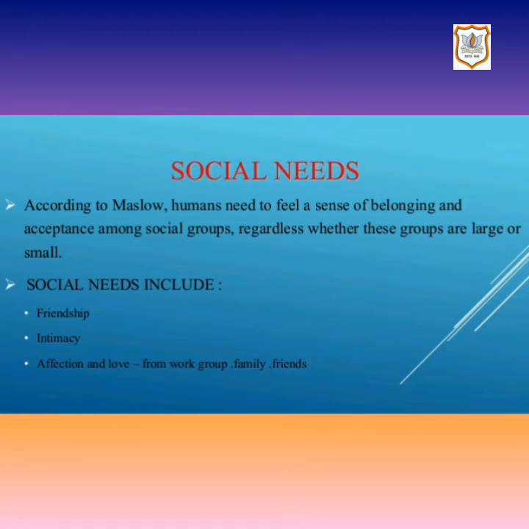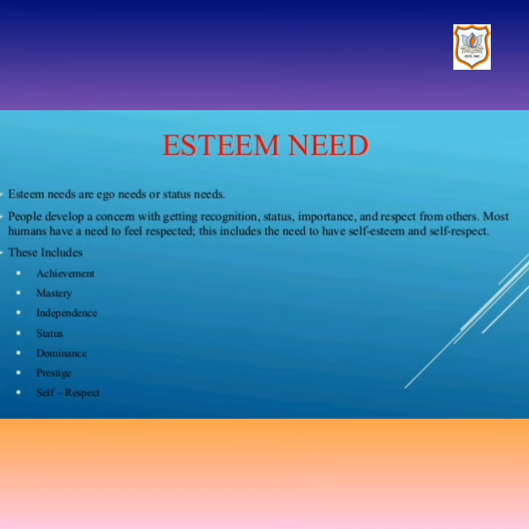Now let's read the other need, that is esteem and status need. Esteem needs are ego needs or status needs. People develop a concern with getting recognition, status, importance and respect from others. Most humans have a need to feel respected. This includes the need to have self-esteem and self-respect. These include achievement, mastery, independence, status, dominance, prestige, self-respect. The above three needs are low-class needs.